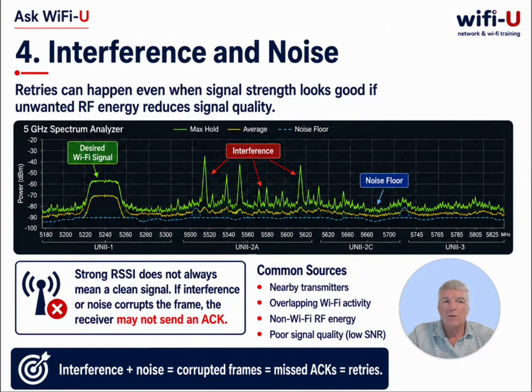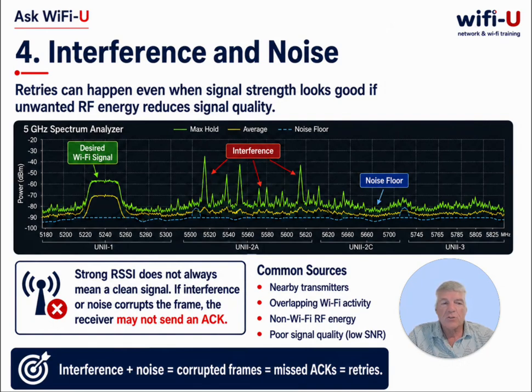Here we're looking at a spectrum analyzer view of 5 gigahertz, and you can see our desired Wi-Fi signal, but you can see below it the RF energy that appears across the spectrum that isn't good for our signal. Some of the energy can come from other Wi-Fi transmitters, overlapping activity, or even other non-Wi-Fi devices. We can also see the noise floor, the background RF energy that the desired signal has to rise above. So you have to have signal above the noise.